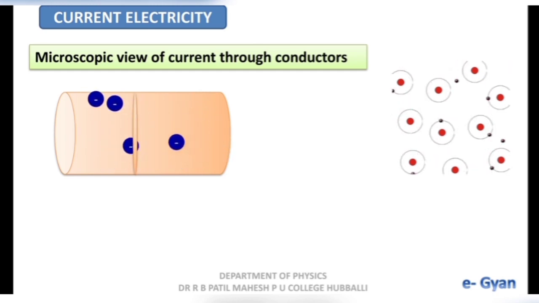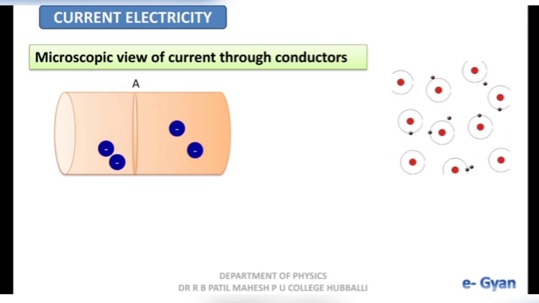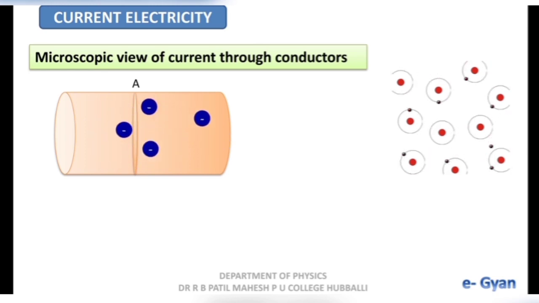Now let me consider a cross section at point A. When you look at this, there is no net flow of electrons across this cross section. Hence, no current flow in the conductor. The flow of current in the conductor is 0.